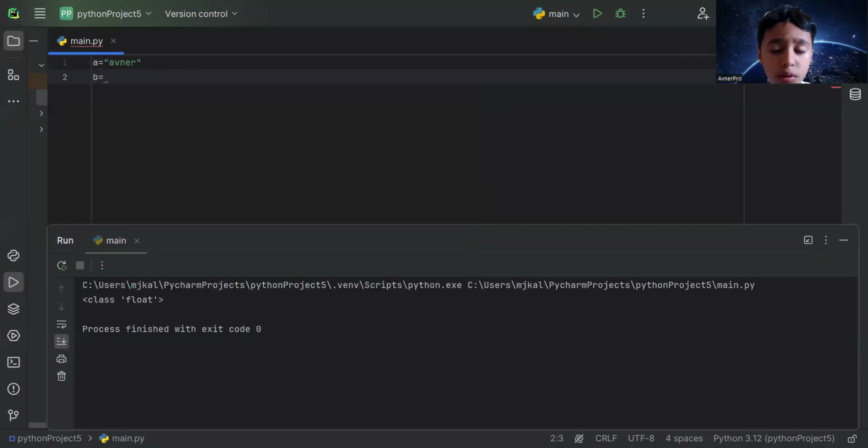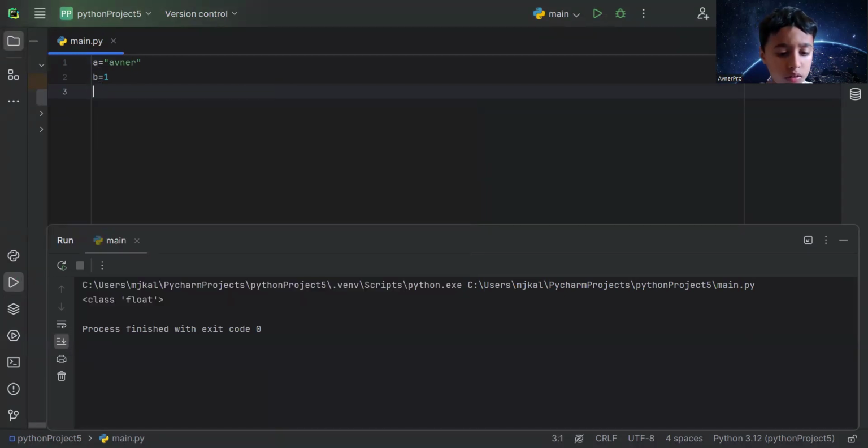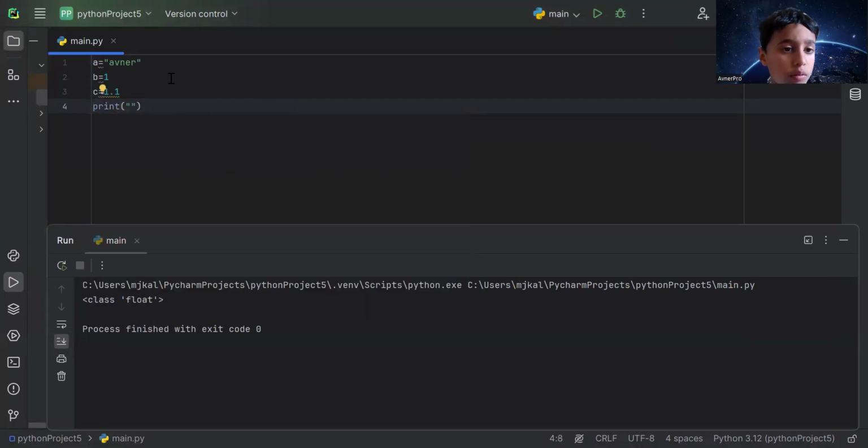Now B equals, this time 1. C equals, I'm gonna write 1.1. Okay, I write print, bracket, quotation marks.